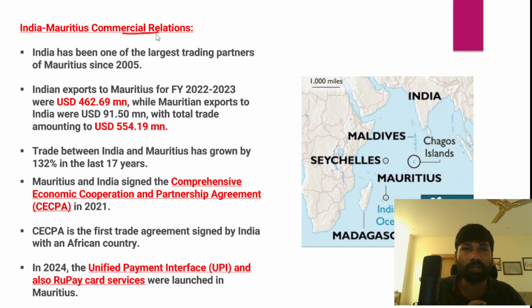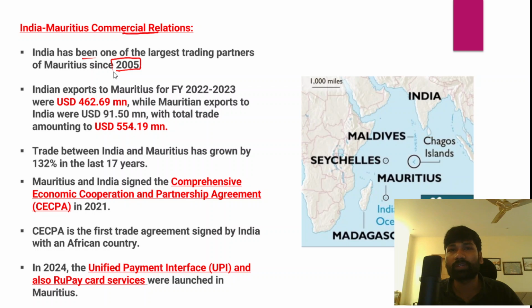Now when we talk about the commercial relations between India and Mauritius, we need to look at it from trade, commerce and different other perspectives, right? So India has been one of the largest trading partners of Mauritius since the year 2005.